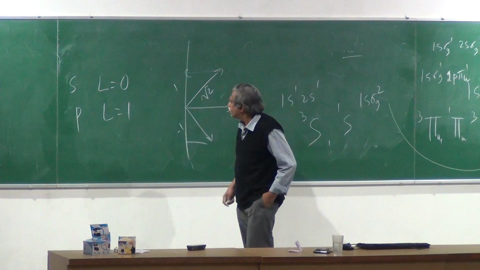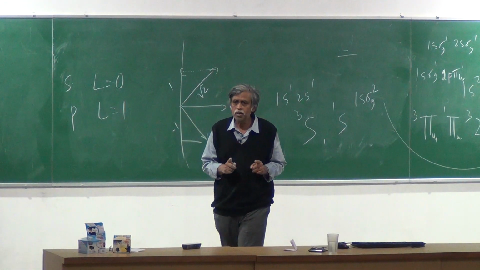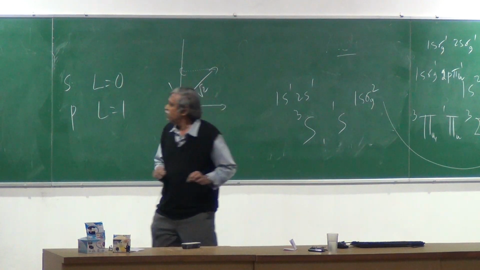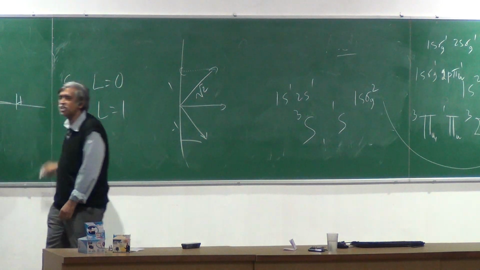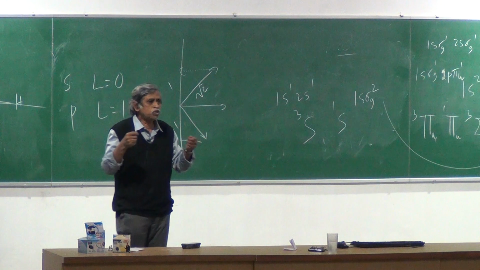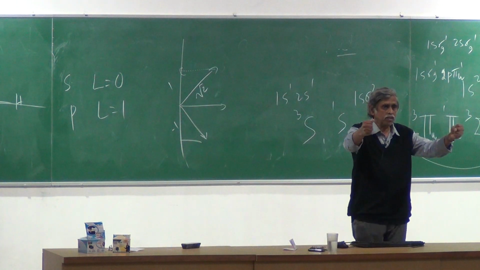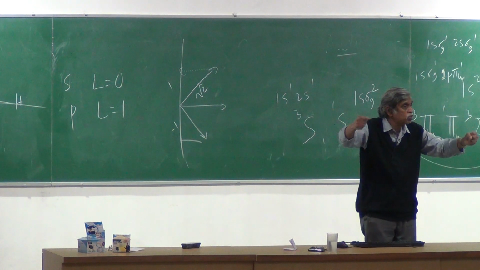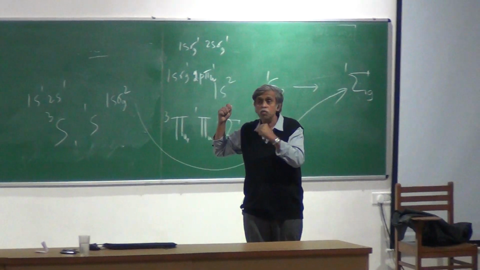We have this. But what happens in the case of molecules, particularly diatomic molecules, which is what we are contemplating here? If I have hydrogen, oh, there's a reference direction fixed. You are actually being handed over a reference direction on a platter. Because the moment I say a hydrogen molecule, a hydrogen here and a hydrogen here, the internuclear axis actually becomes a reference direction, which is absent in the case of atoms.